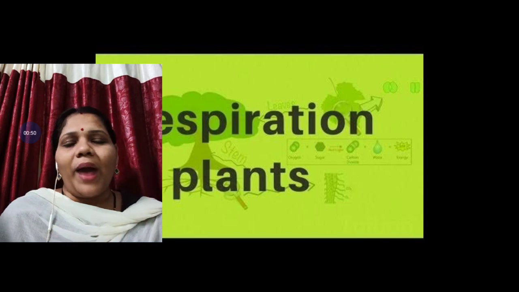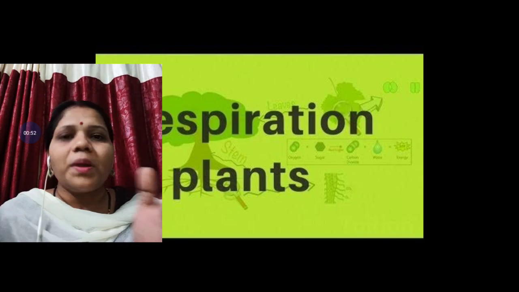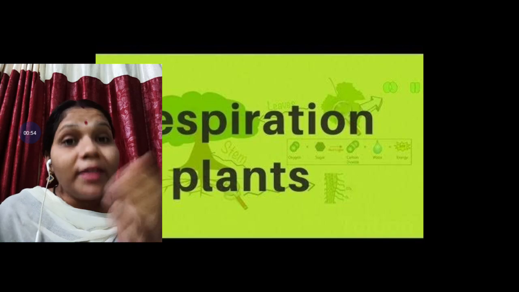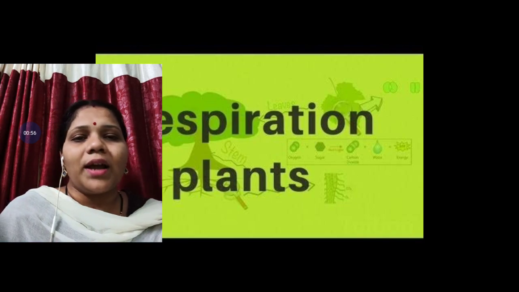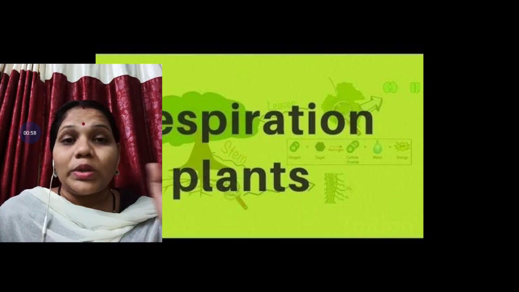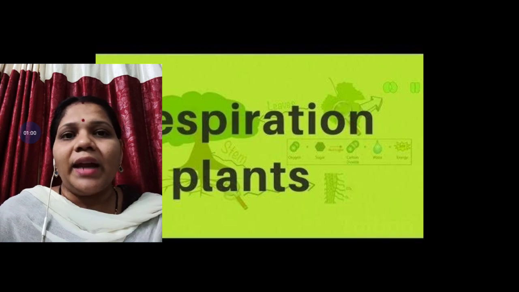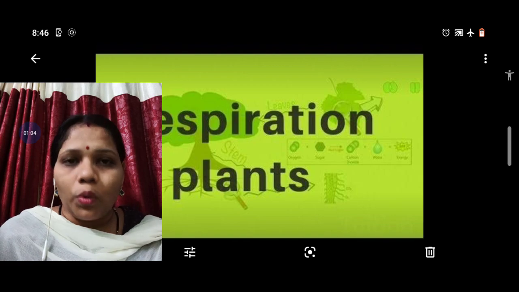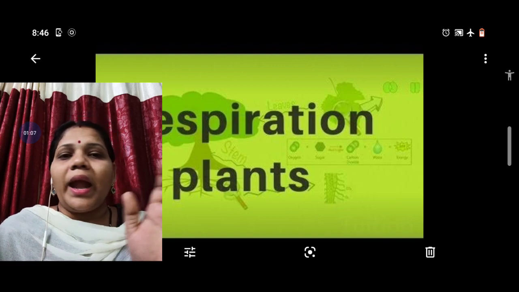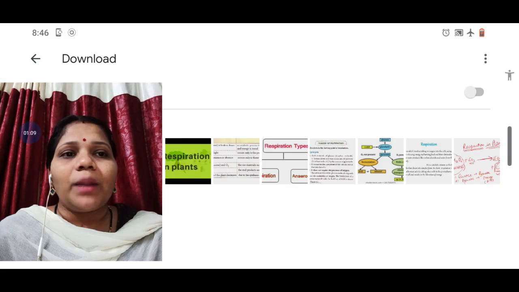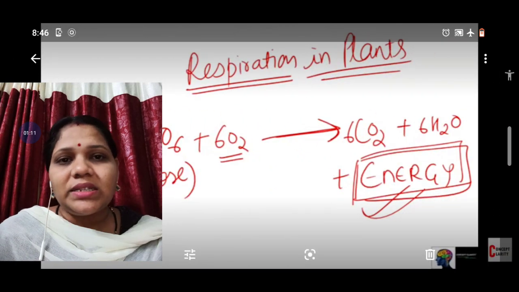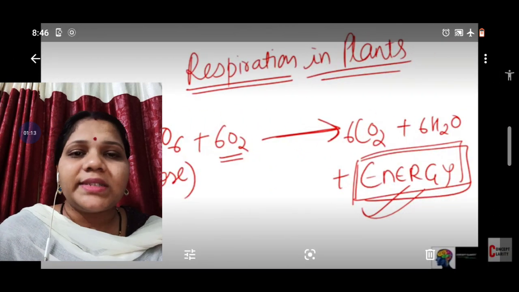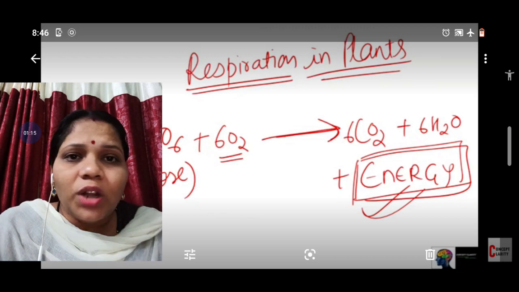What happens in plants? That energy comes from food only. But where does the food come from? The food comes from the process of photosynthesis. That food is stored inside the plant in the form of glucose. And in the plant, that glucose is converted into energy in the presence of oxygen. Where does that oxygen come from?